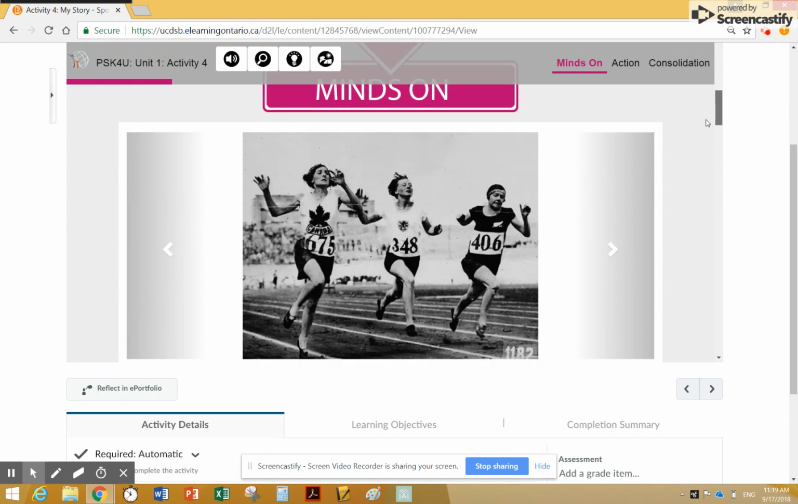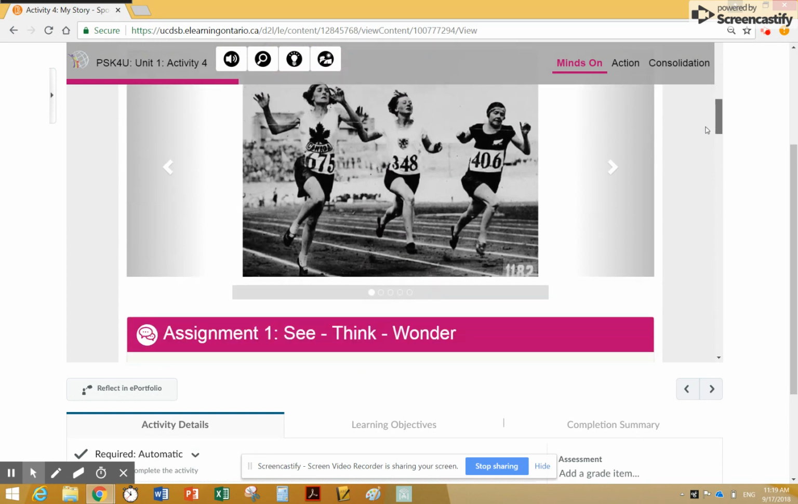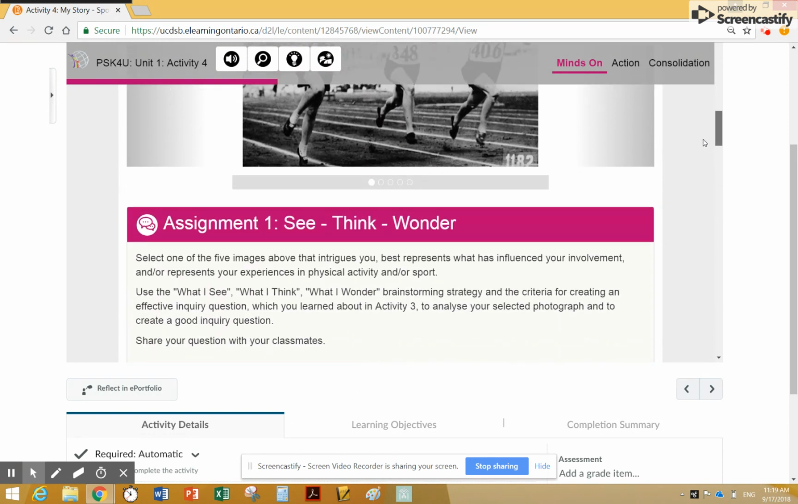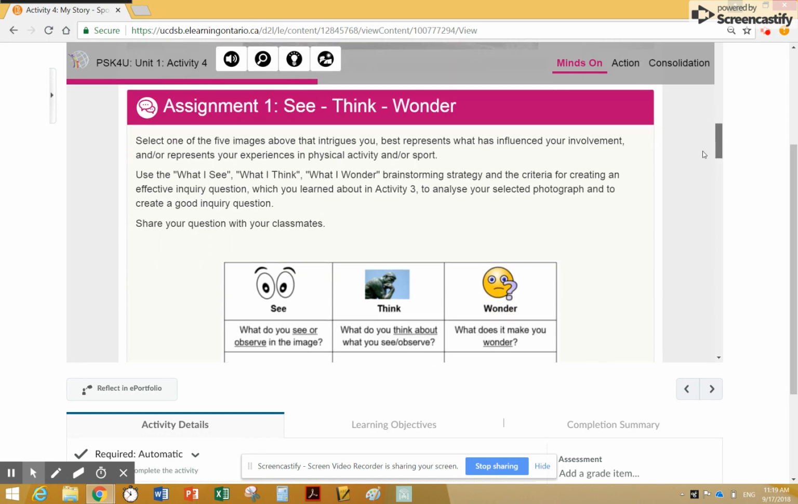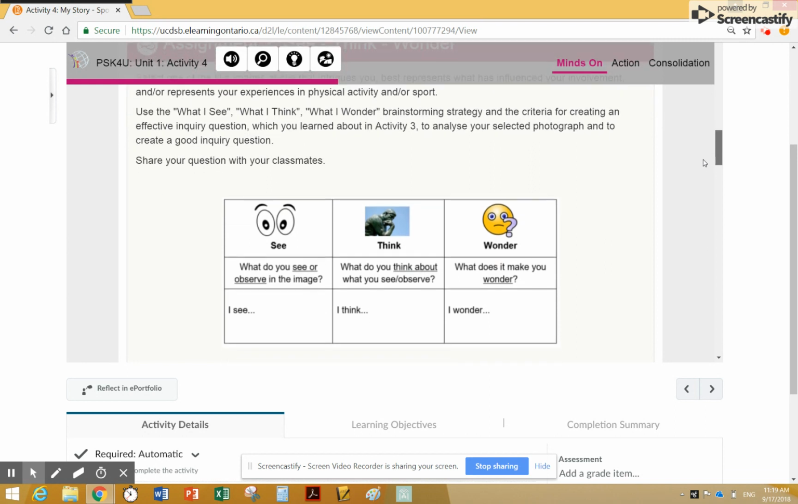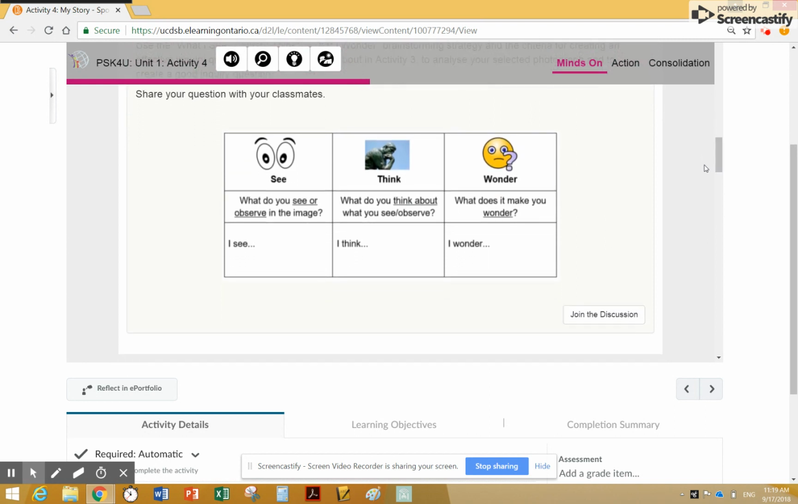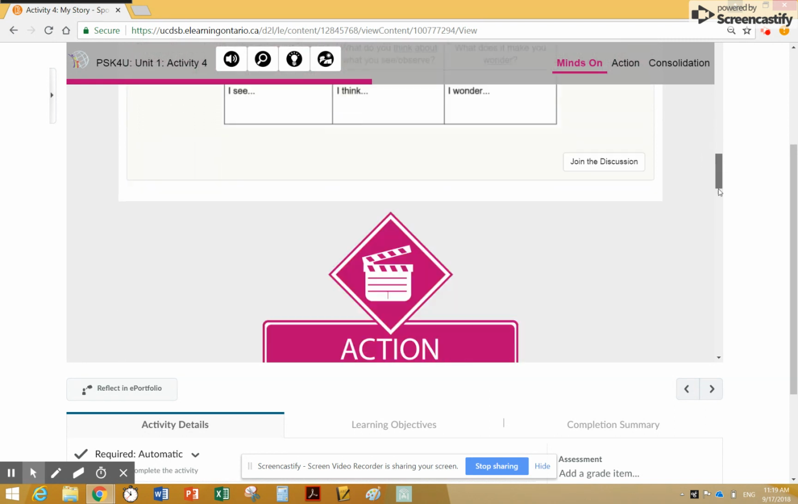Again, it starts off with some minds on. There's a bunch of images here you can take a look at. It starts off with your first assignment, which is your see, think, wonder. So choose one of the 5 images, and then follow through, and then share your questions with your classmates based on what you see here. And again, there's a button to join the discussion.